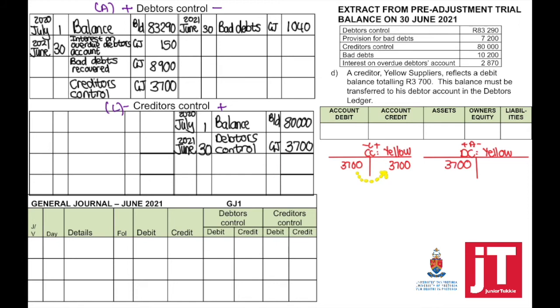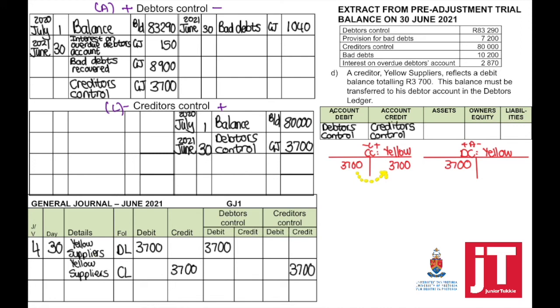3,700. When we complete our accounting equation and the general journal: account debited, debtors control, and the name of the debtor. Account credited, on my accounting equation, creditors control. In my general journal, the name of the creditor.